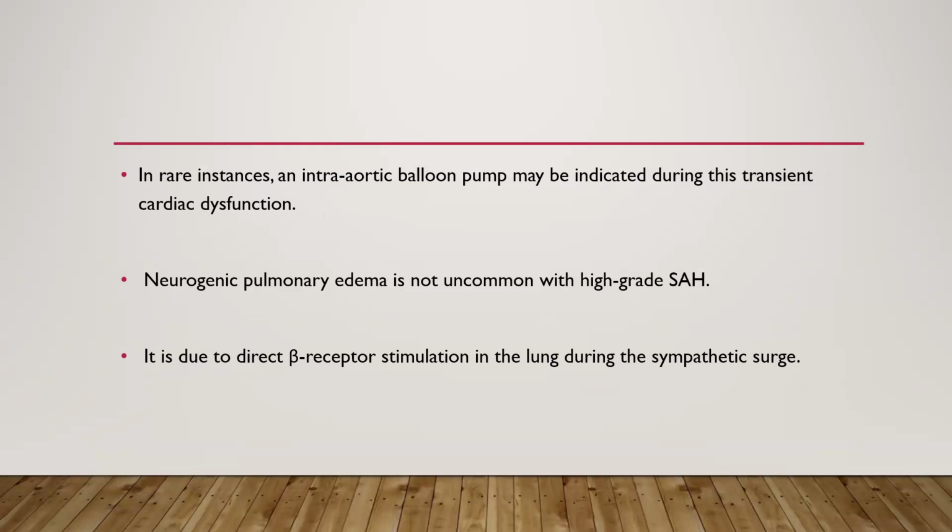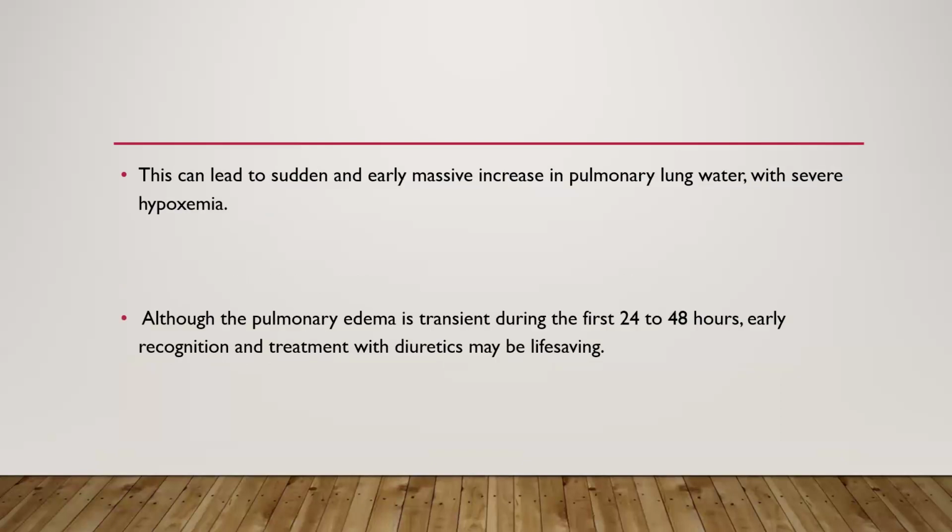Neurogenic pulmonary edema is not uncommon with high-grade SAH. It is due to direct beta receptor stimulation in the lung due to sympathetic surge. This can lead to sudden and early massive increase in pulmonary lung water with severe hypoxia.